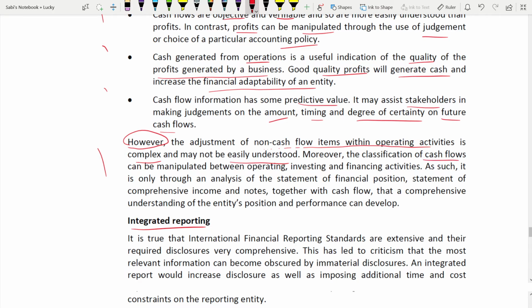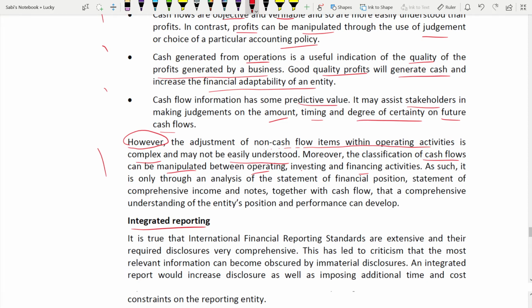And also the classification. The way you are classifying the cash flow into operating, investing, and financing could be manipulated. For example, something which according to the standard should go under investing, you put it under operating. Why? To show more operating cash flow. Easily you can manipulate classification.